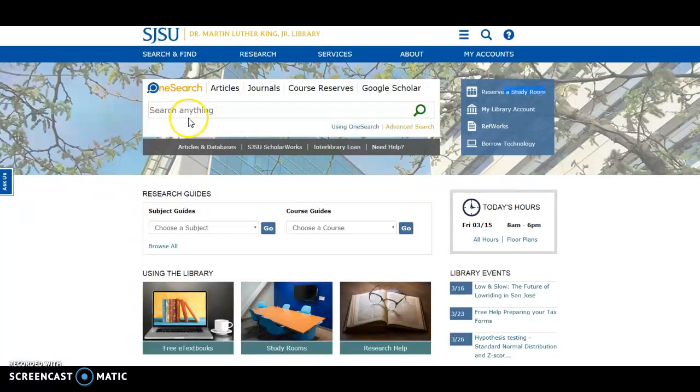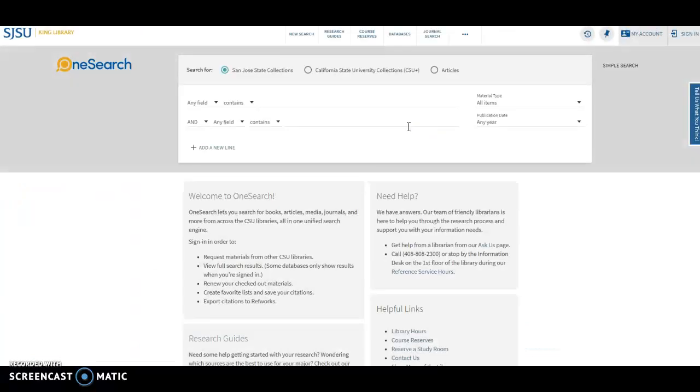If we wanted to do a simple keyword search, we could just put in a term or phrase and search everything from this screen. To run an advanced search, that's usually because we are looking for more specific types of resources. We know a little more about what we want, so we want to narrow it down further and be specific in our search. If you click on advanced search, it opens this screen and allows you to add multiple keywords and combine them in different ways to get more specific results.